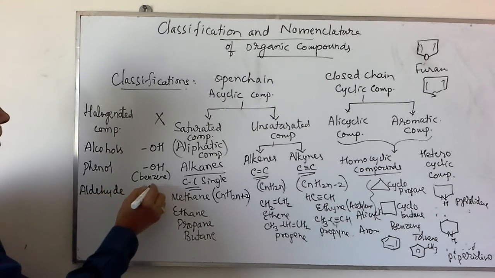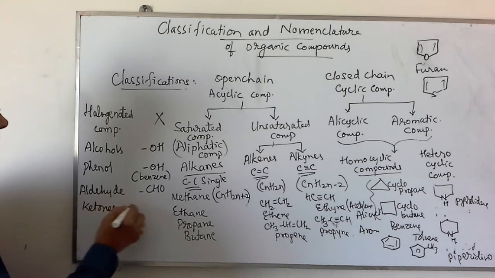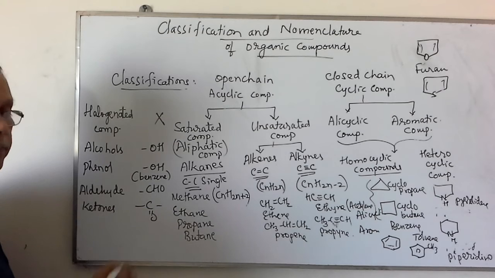Similarly, we have aldehydes. The functional group is CHO. Similarly, ketones. The functional group is C=O.